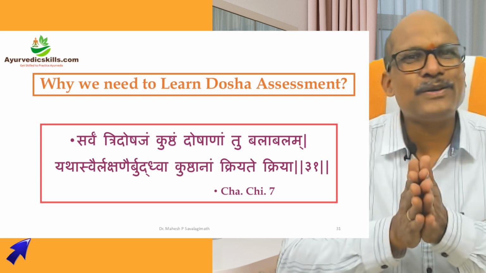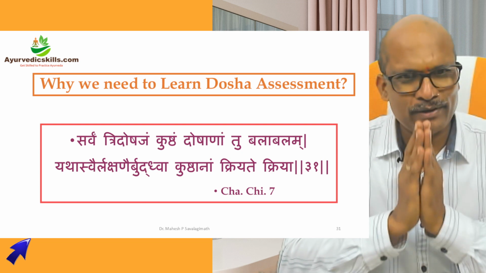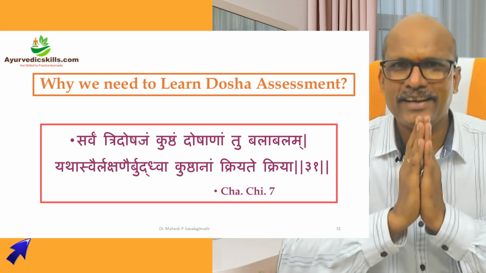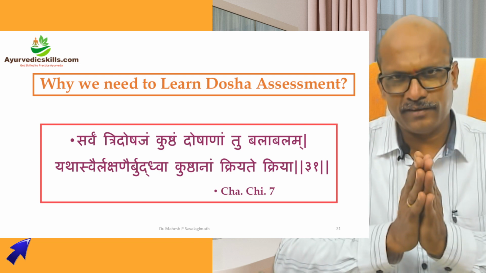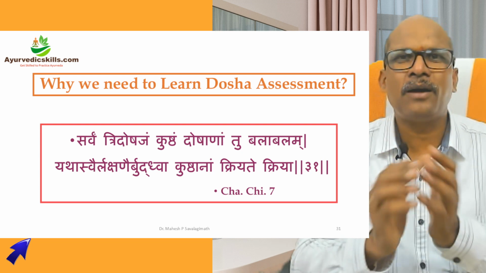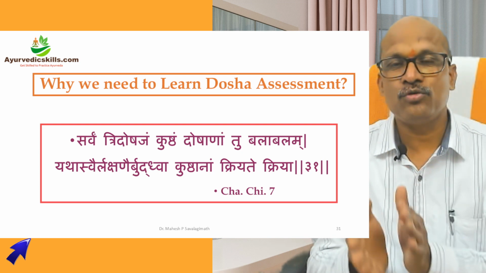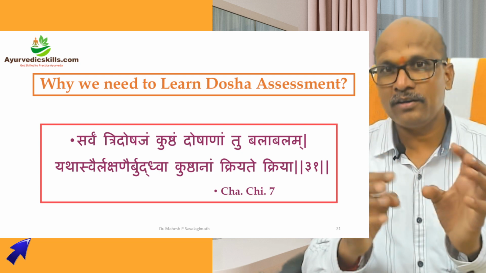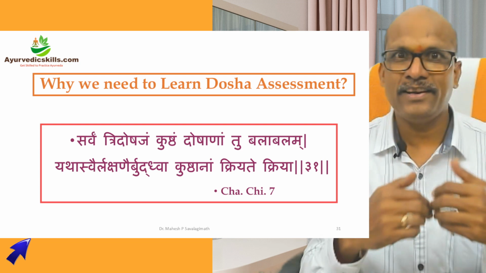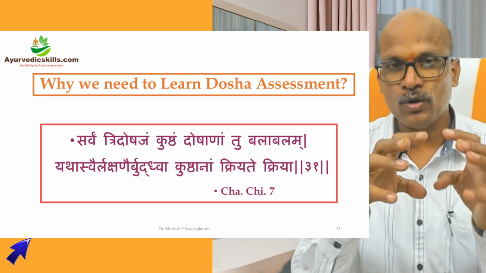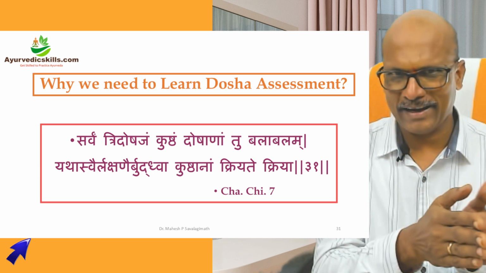Because sarvam tridoshayam pushtam doshanam tu balavalam, yata swair lakshanam buddhya, yata swair lakshanair buddhva pushtanam kriyate kriya. Acharya Sargacharya says all the pushtas are tridoshaja. Their determination depends on bala and abala, meaning which dosha is dominant, which is next, and so on. How do we understand them? We have to understand by lakshana, by lakshanai, which dosha is dominant. Kriyate kriya: the treatment should be planned accordingly.